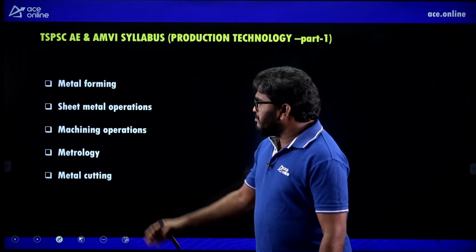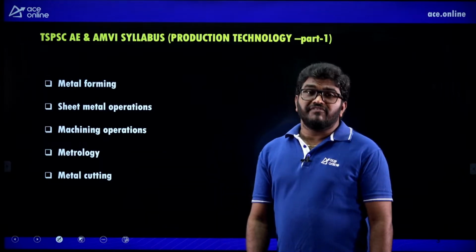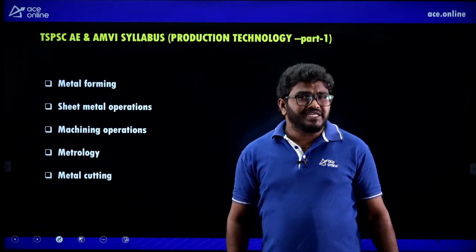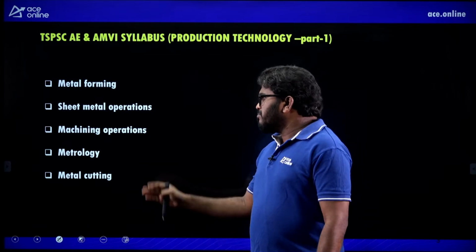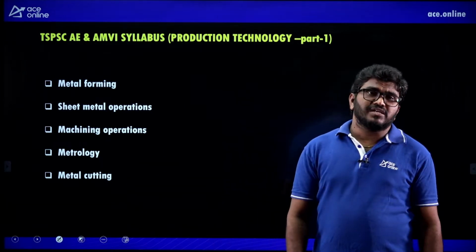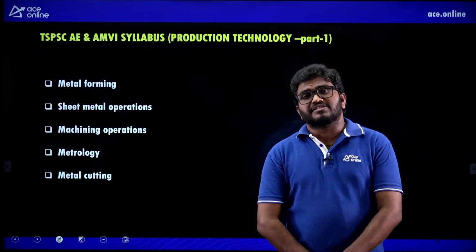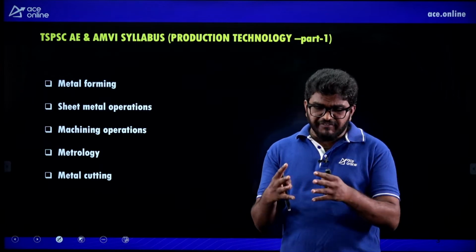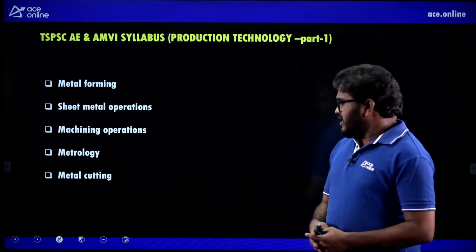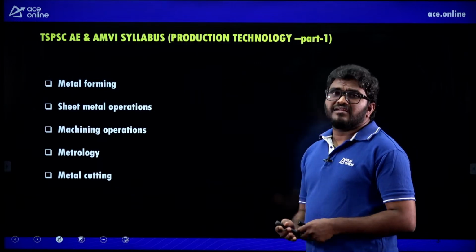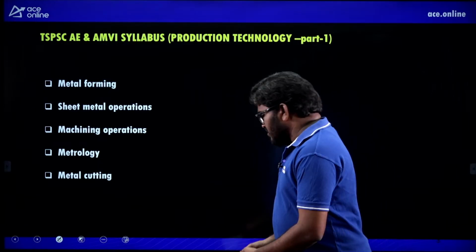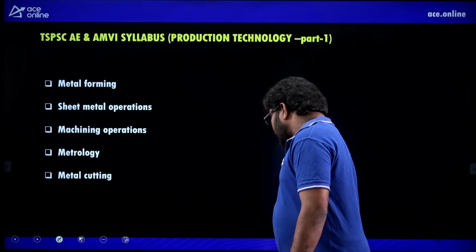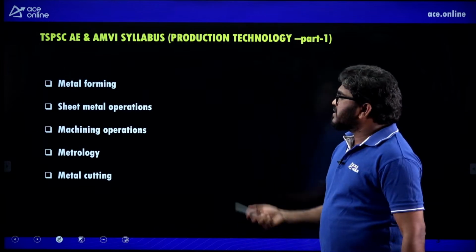Metrology, important devices used in metrology, allowances, fits. And metal cutting, important concepts related to tool life equations. I framed some important questions, and from those questions I will explain these things one by one.